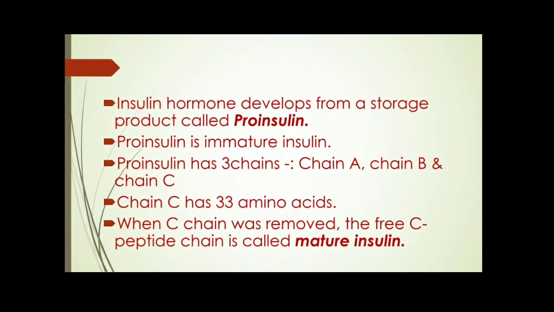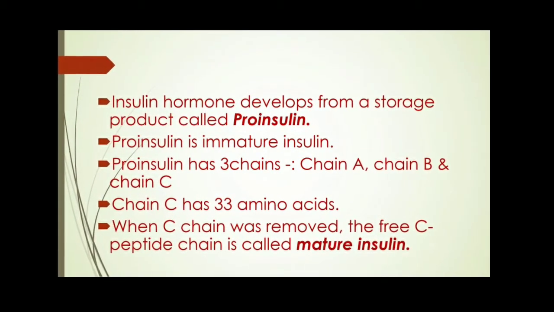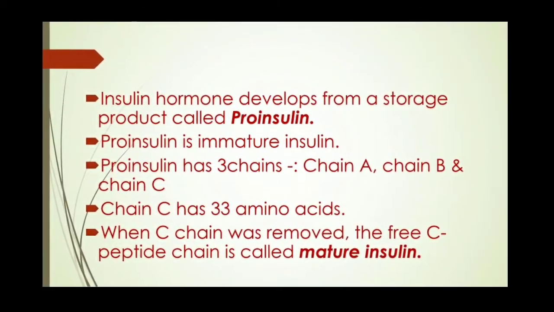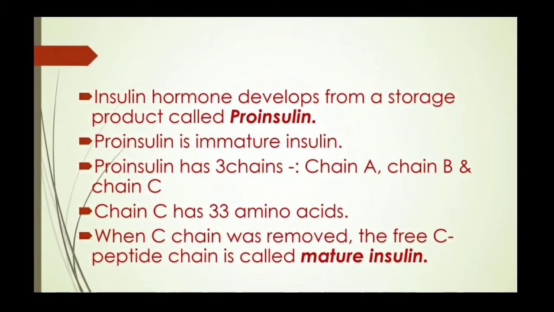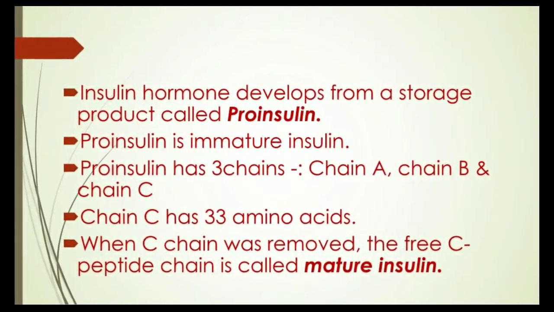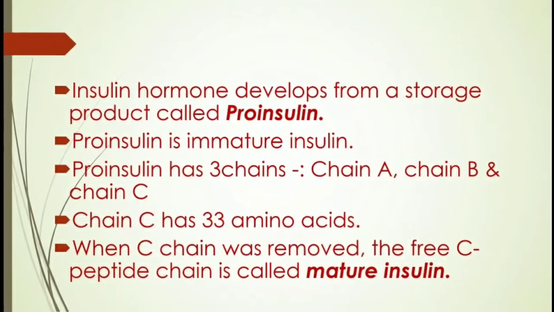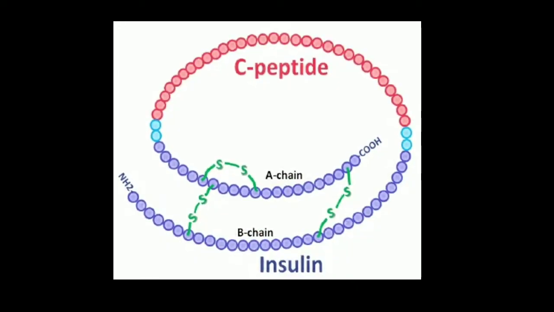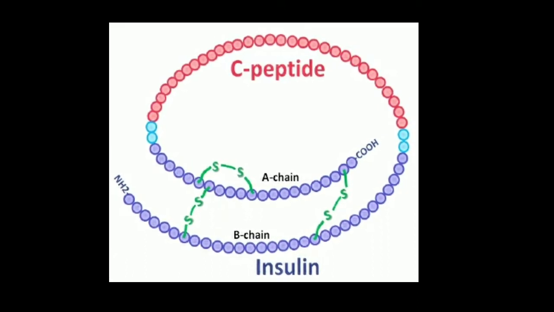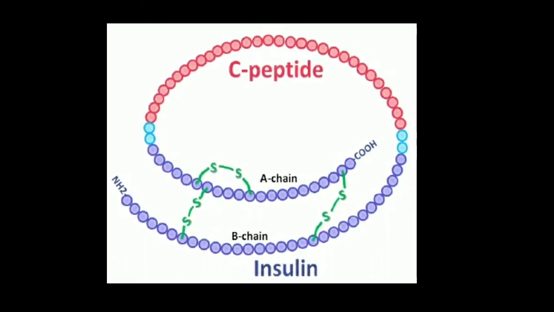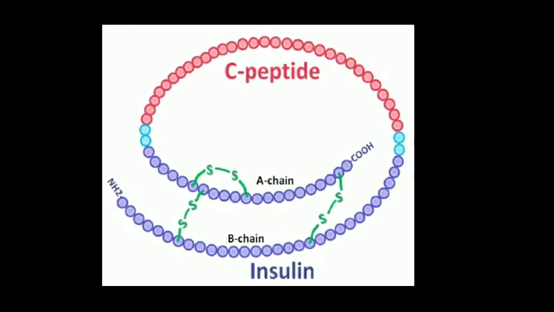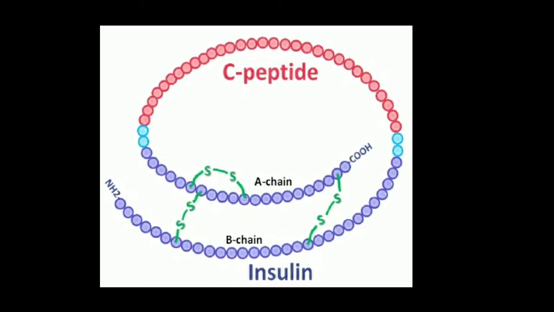And this insulin hormone develops from a storage product called proinsulin. From proinsulin, mature insulin is formed. What is proinsulin? Proinsulin has three chains: chain A, chain B and chain C. Chain A has 21 amino acids, chain B has 30 amino acids and chain C has 33 amino acids.